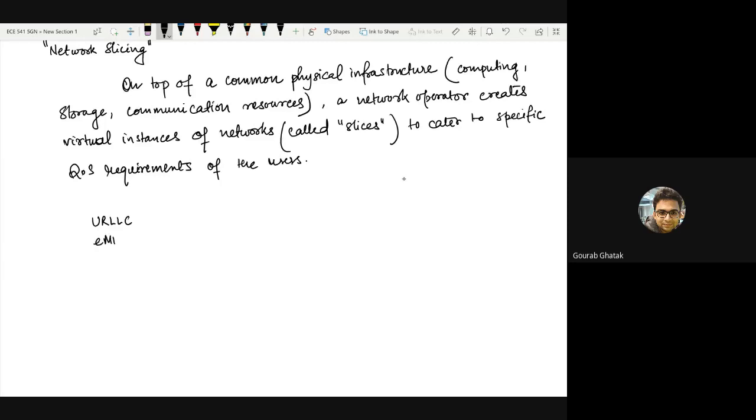The other one was eMBB, which was called Enhanced Mobile Broadband, which is your classical high-speed internet services, such as video downloading, streaming, let's say holographic communication if it comes, and so on.